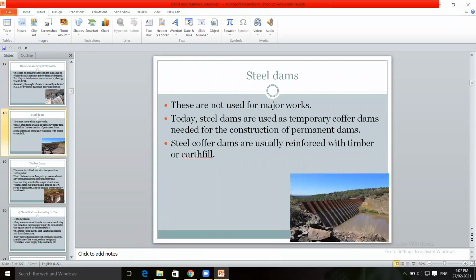Then steel dams, which are made up of steel, and are not used for major works or major projects. They are temporary coffer dams needed for the construction of the permanent dams. Why do they construct them? If you have to construct a gravity dam, which is a major dam, concrete gravity